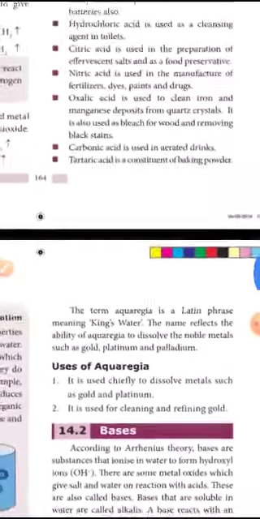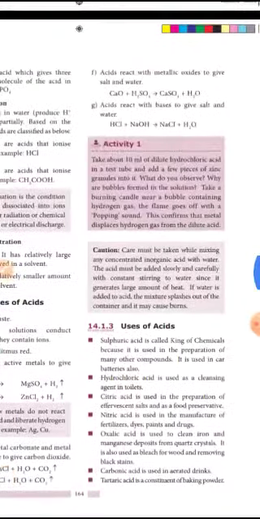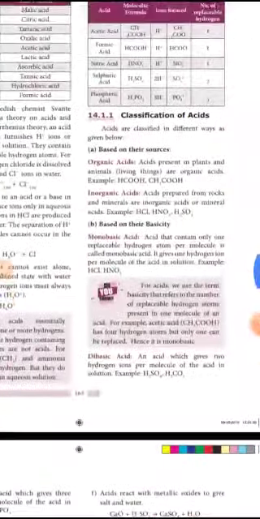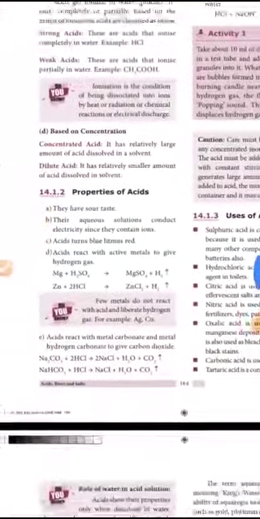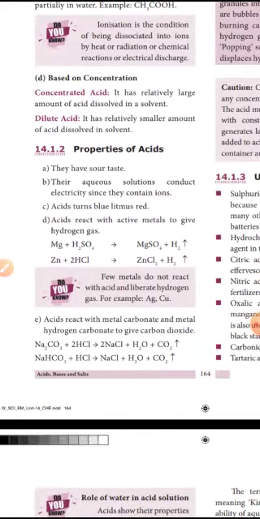Concentrated acid has a relatively large amount of acid dissolved in a solvent. Dilute acid has a relatively smaller amount of acid dissolved in water. Okay, next we learn about the properties of acid. First point, already we know the taste of acid: sour taste. Their aqueous solution conducts electricity since they contain ions. Aqueous solution means in liquid state. When dissolved in water, it is split into ions, so it will conduct electricity.